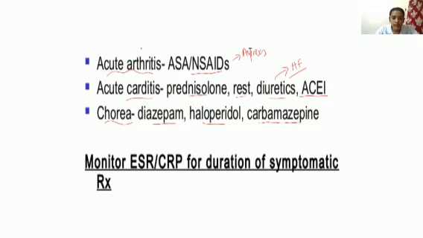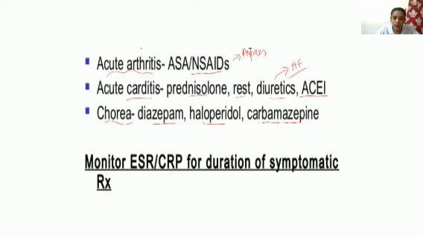Okay, so this is about the treatment. First, for primary prevention, we will be giving treatment for the sore throat to prevent RF. And if rheumatic fever has already occurred, then for arthritis we will be giving aspirin and NSAIDs, anti-inflammatory drugs. For carditis, prednisolone, rest, diuretics, ACE inhibitors. For chorea, diazepam, haloperidol, and carbamazepine. Okay, so this is if the disease has already occurred.